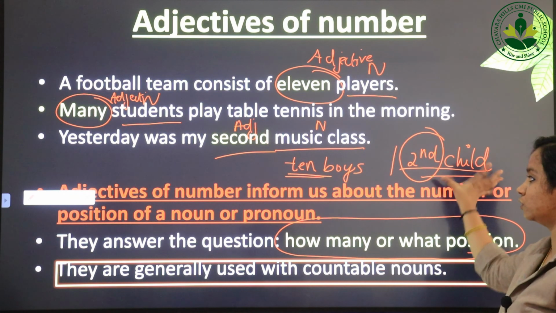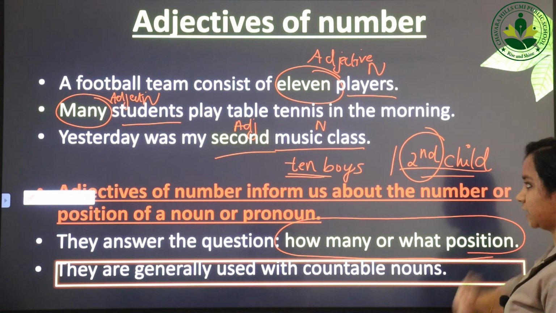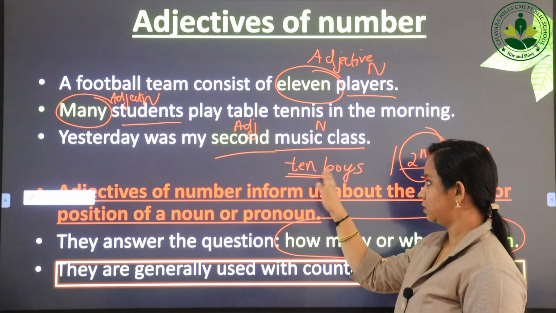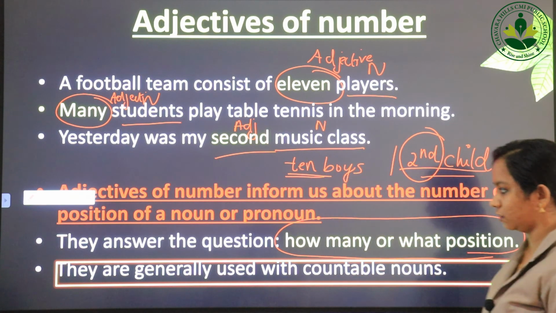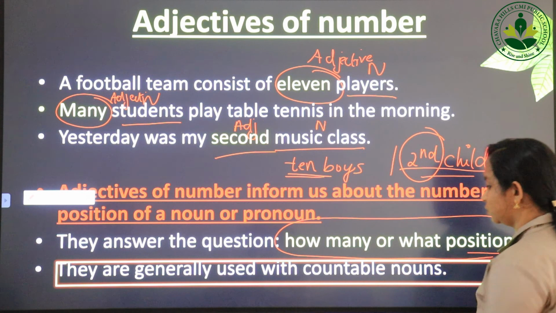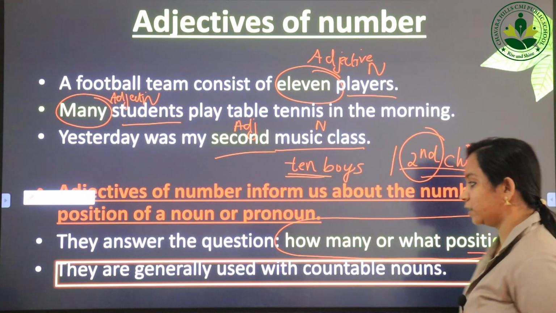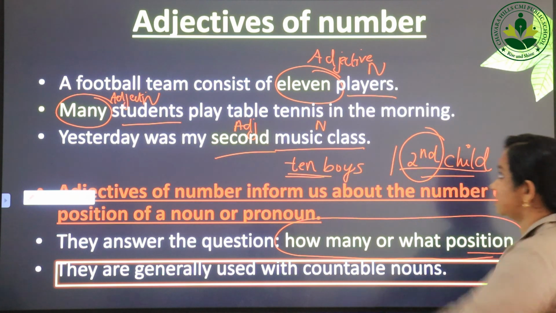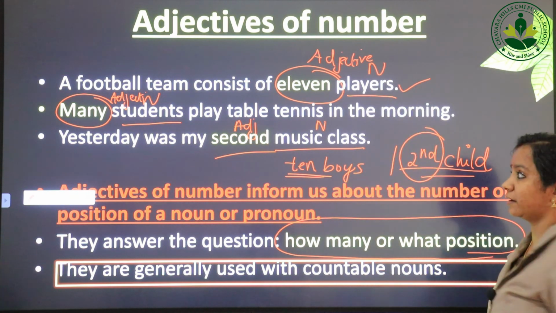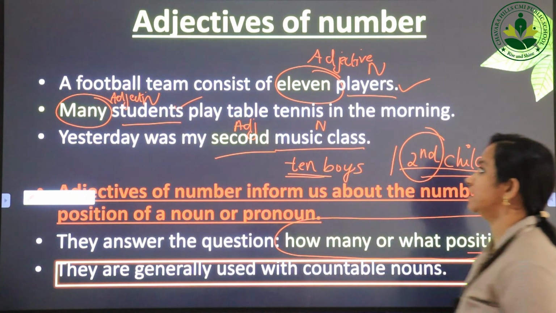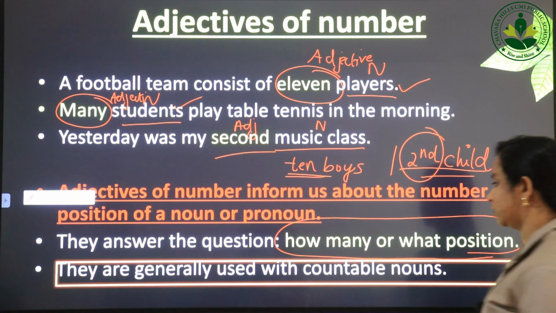So you got to know the position of the noun child, and here you got to know the number of the boys. Okay, 10 boys. So they are generally used with countable nouns. Okay, so the nouns that can be counted are called countable nouns. Just see, players, we can count players, we can count students. Okay, so these are used before a countable noun.